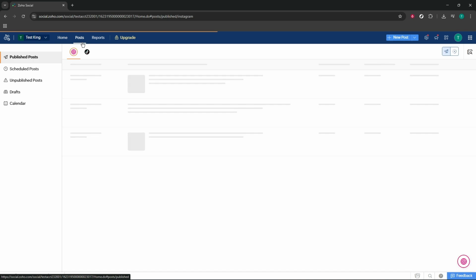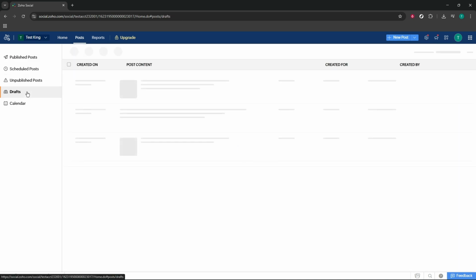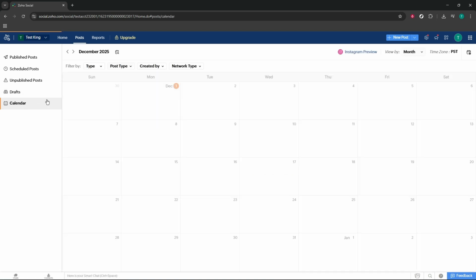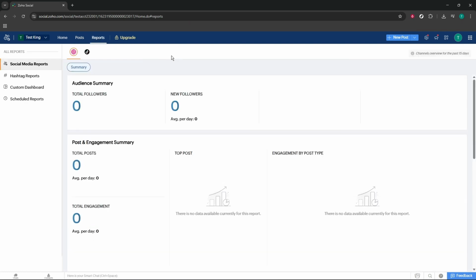Click Posts to review your published content and what's in your pipeline. You can switch between published, scheduled, and drafts, and filter by social network to zero in on what matters right now. Open any post to review its performance details and make note of formats or topics that resonate with your audience.